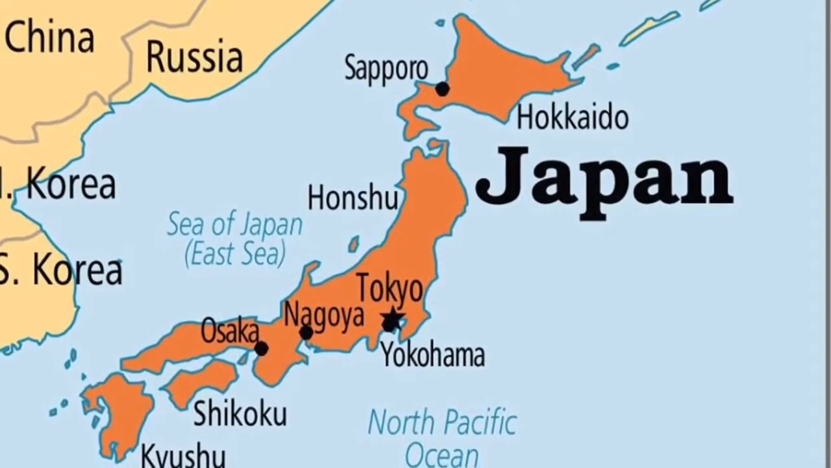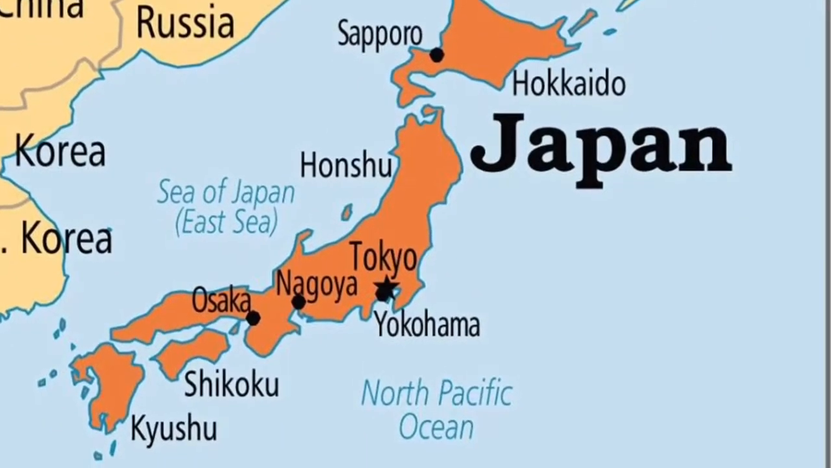The totalitarian regime that we're going to talk about today is an island located in Asia. The island is called Japan. This totalitarian regime was in the years of 1941 to 1945.